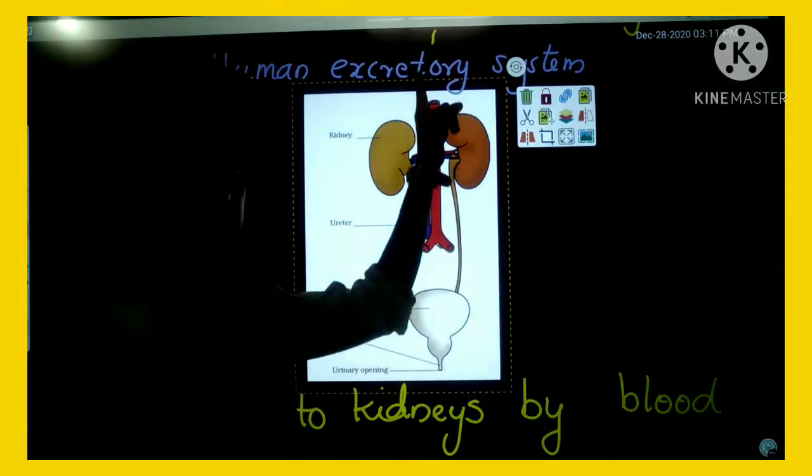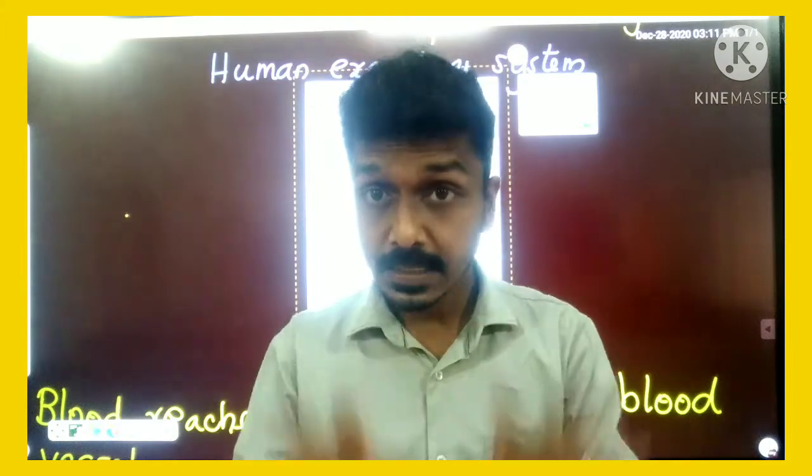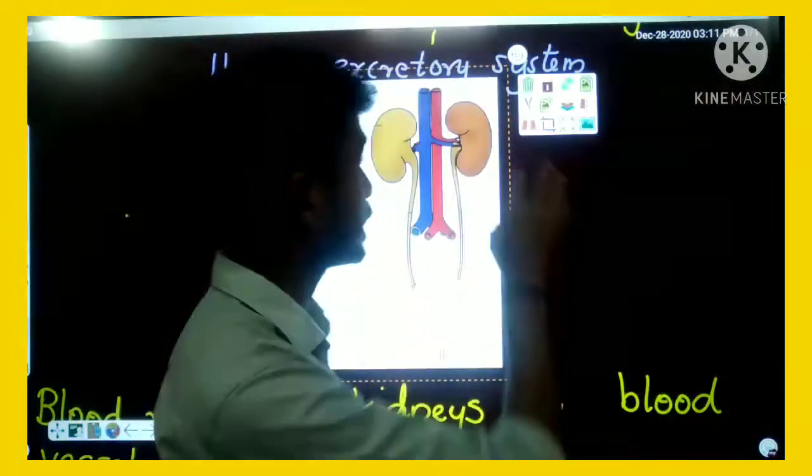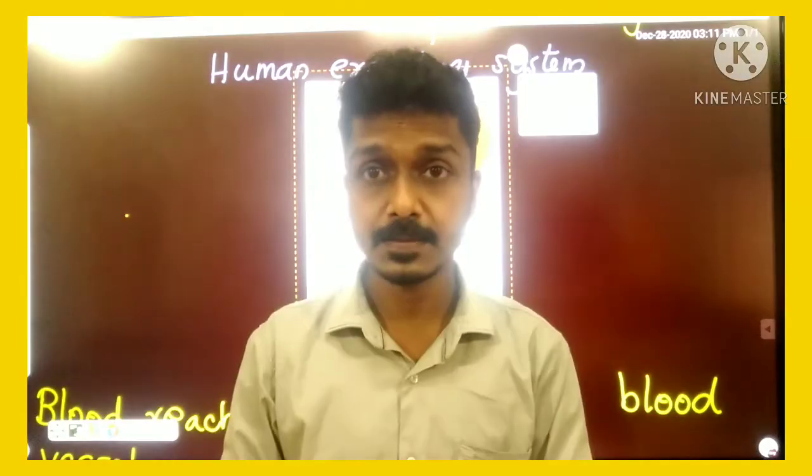Clear? Okay. The filtered blood moves back through the renal vein to other organs. Clear? That means the filtered materials, the harmful substances along with water, are present in the kidneys. And that forms urine.